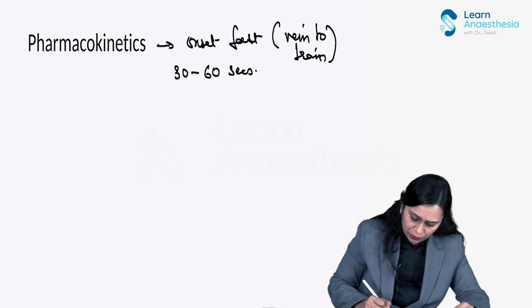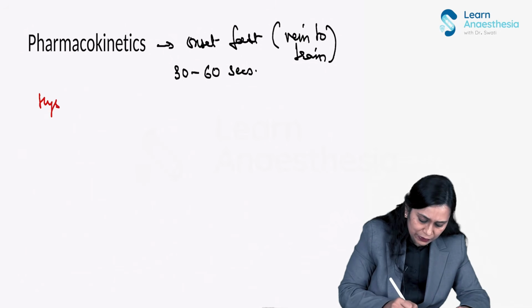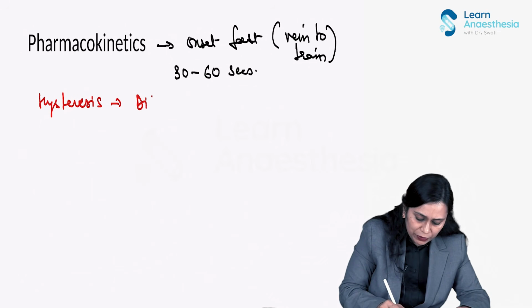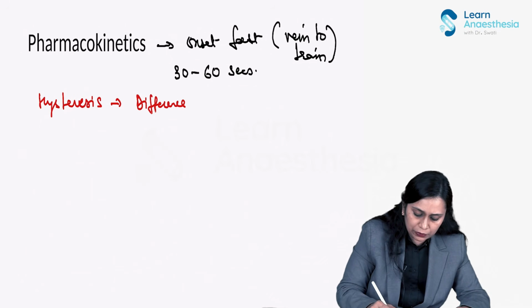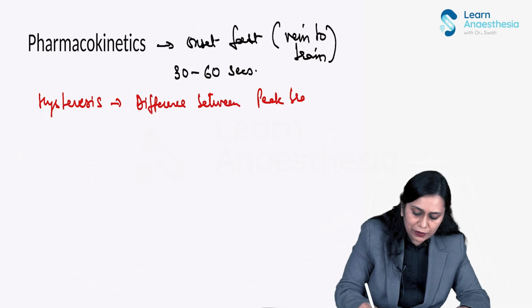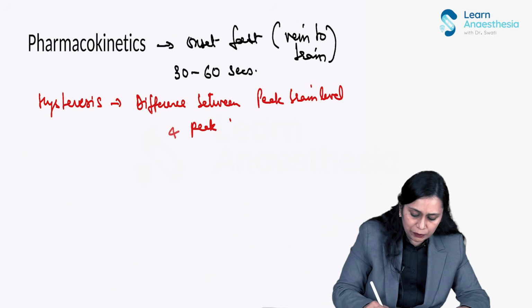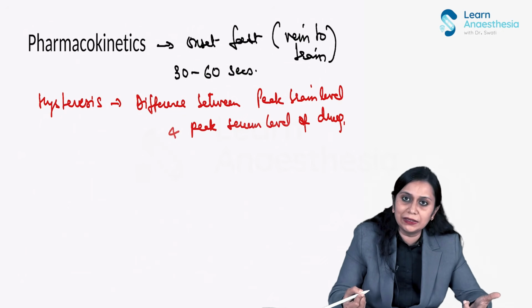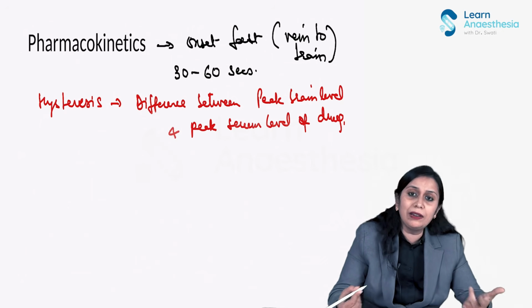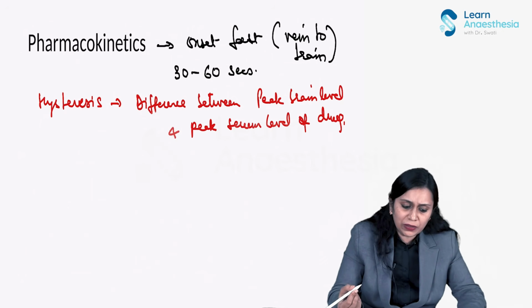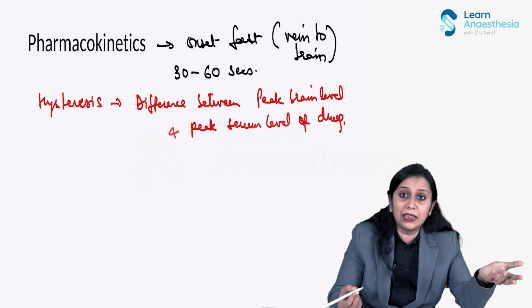So, what I was talking about is something called hysteresis. Hysteresis is the difference between peak brain level and peak serum level of the drug. Okay, and this would be less if the drug is more and more lipophilic. Most of the IV anesthetic agents are highly lipophilic.